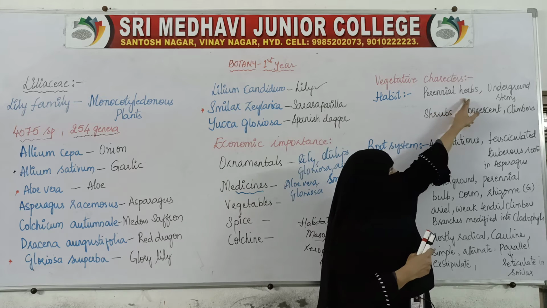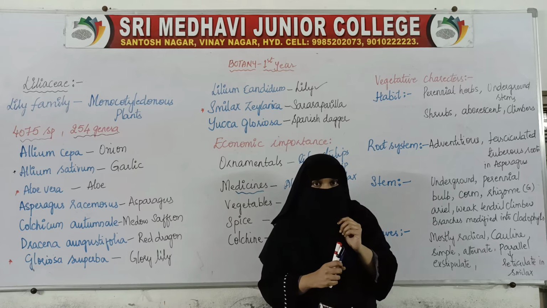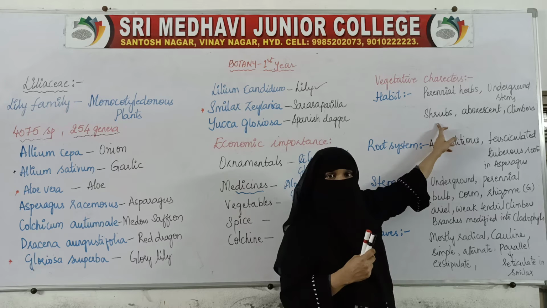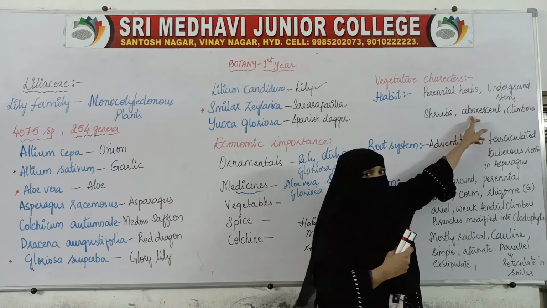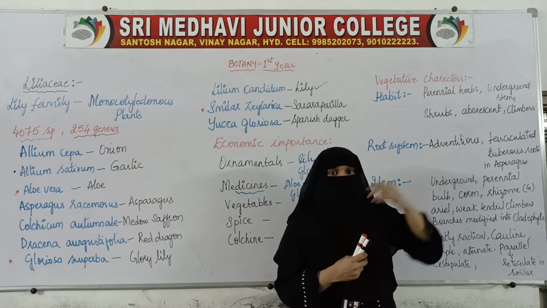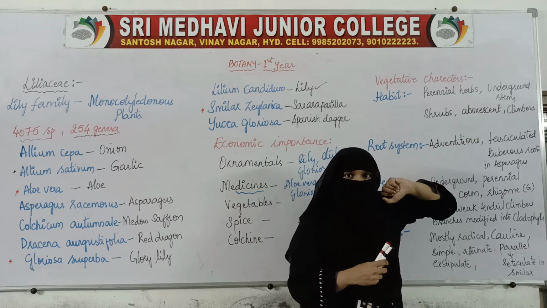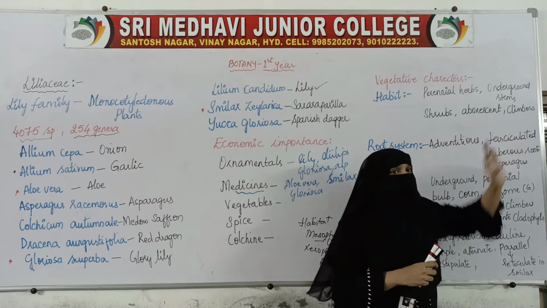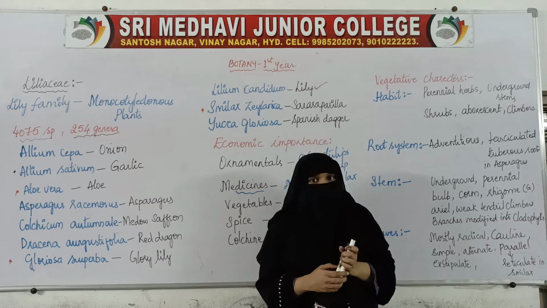Some are herbs, with underground stems, that is, in some plants the stems are underground. Some members of this family are shrubs. And arborescent, arborescent means tree-like. We have also plants which are tree-like. We have herbs, we have shrubs, we have underground stems, then we have tree-like plants, and we have climbers as well. So in this family also we find a wide variety of plants.